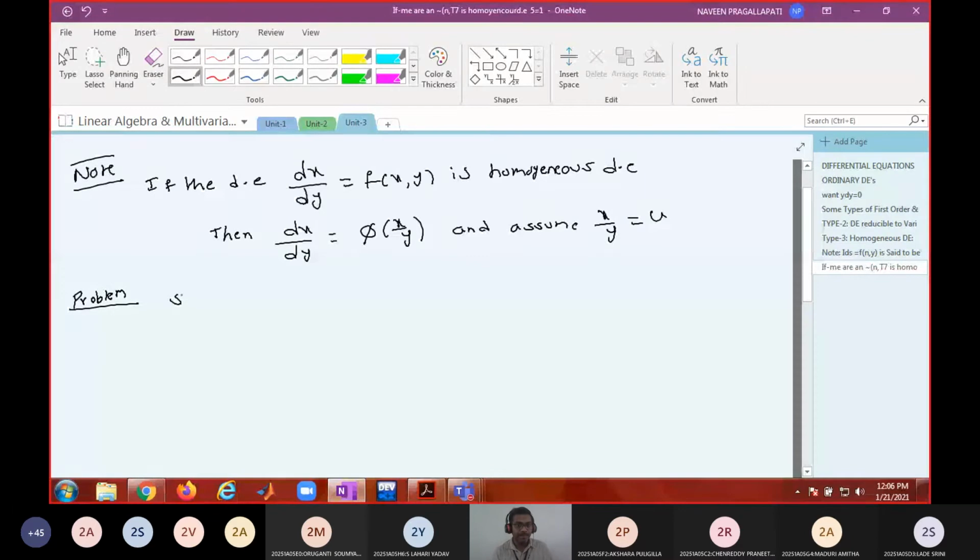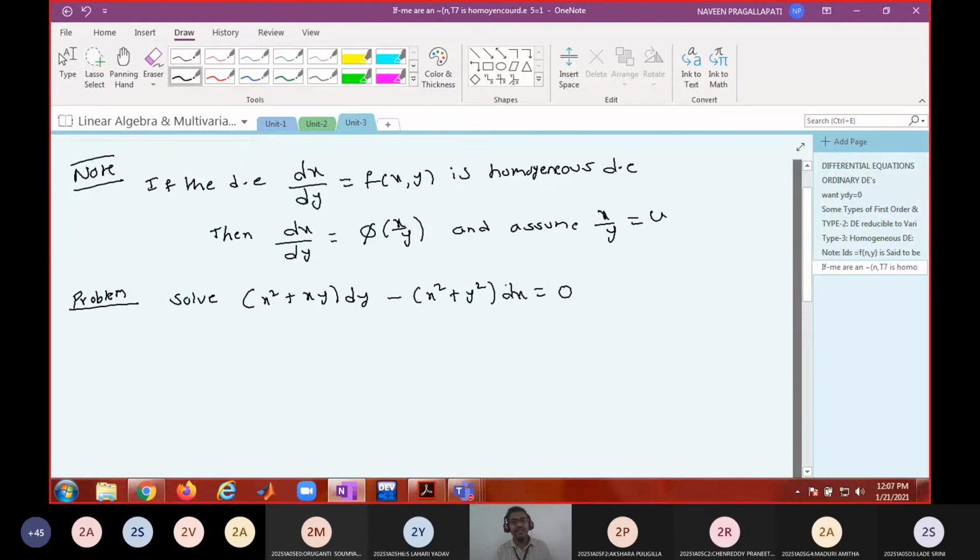Solve (x square plus xy) dy minus (x square plus y square) dx equal to 0.